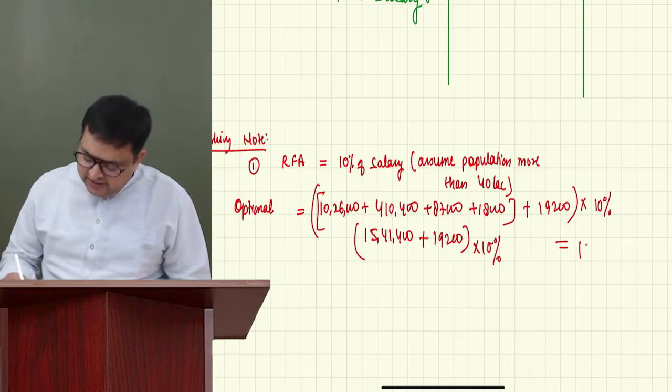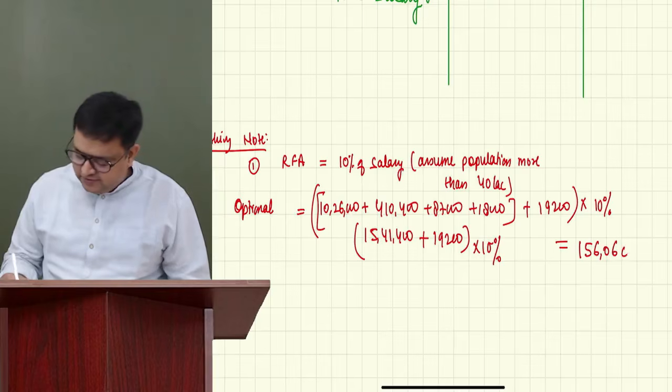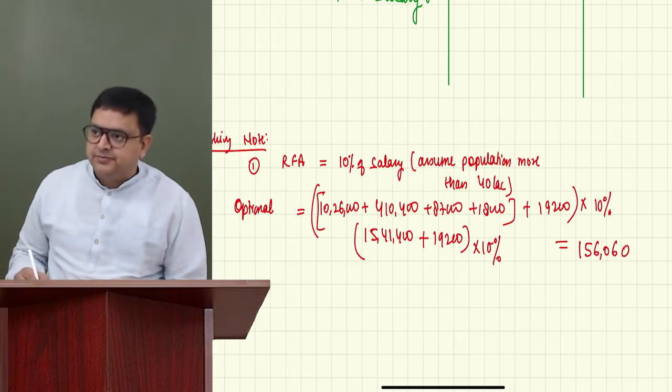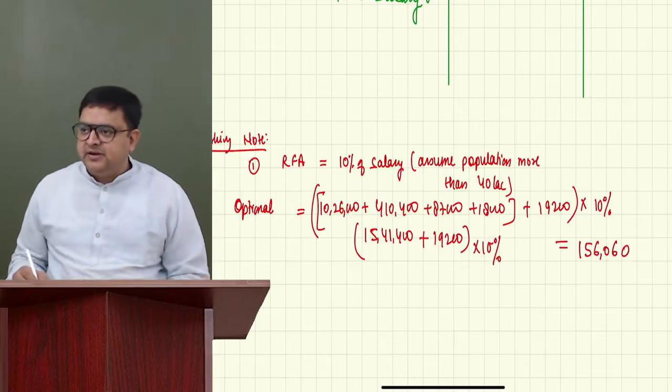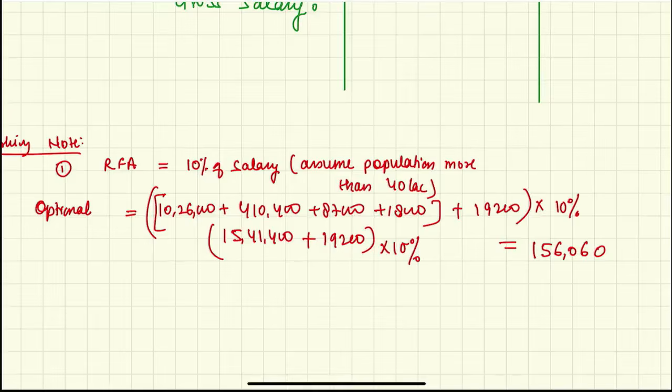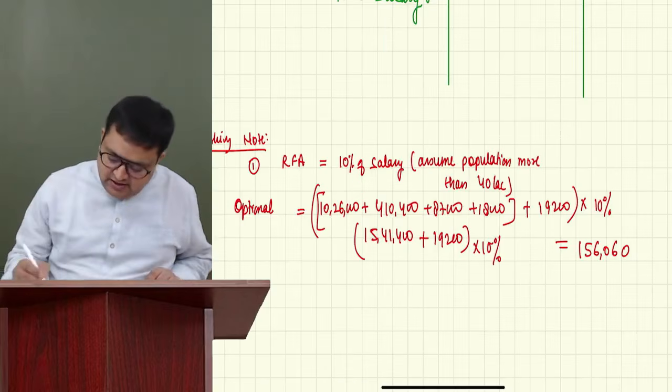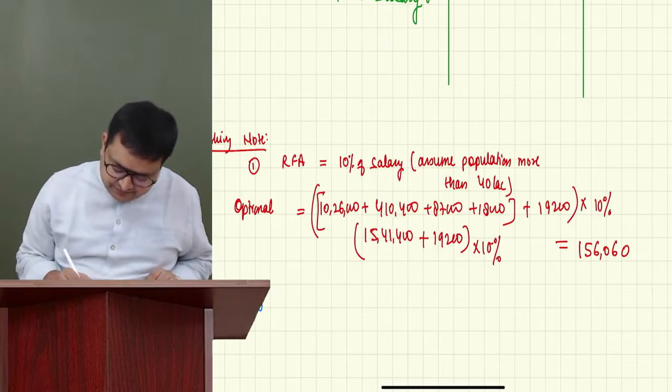I think I'm also getting the same thing, Tipa. 5,156,060. Akshay, same? Good. And under default regime, 15,41,400 is same.